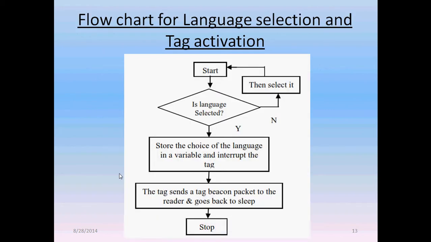Flowchart for language selection and tag activation. Our system waits for the language selection process. If it is not selected, then it will wait until it is selected. When it is selected, it stores the choice of the language in a variable and interrupts the tag. The tag sends a tag beacon packet to the reader and goes back to sleep. We have reduced the power consumption of the active tag, making the tag only interrupted when the language is selected.